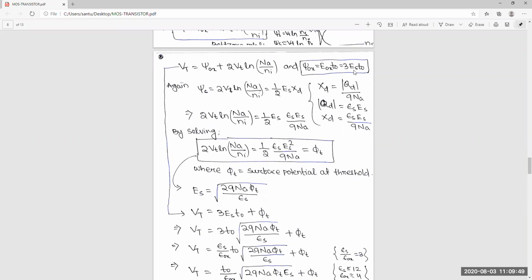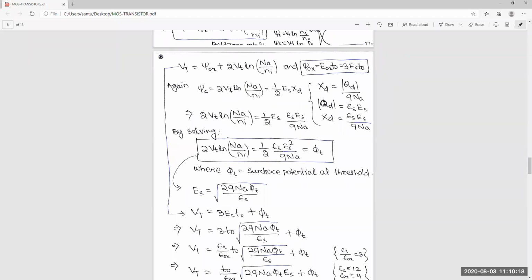So the oxide electric field is 3 times the semiconductor electric field. It is correct: 3 ES into T0. Now you can calculate here